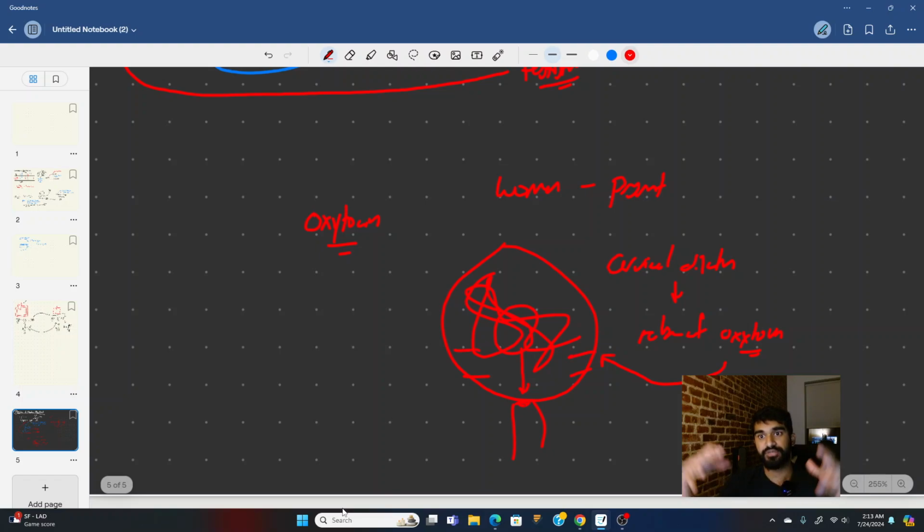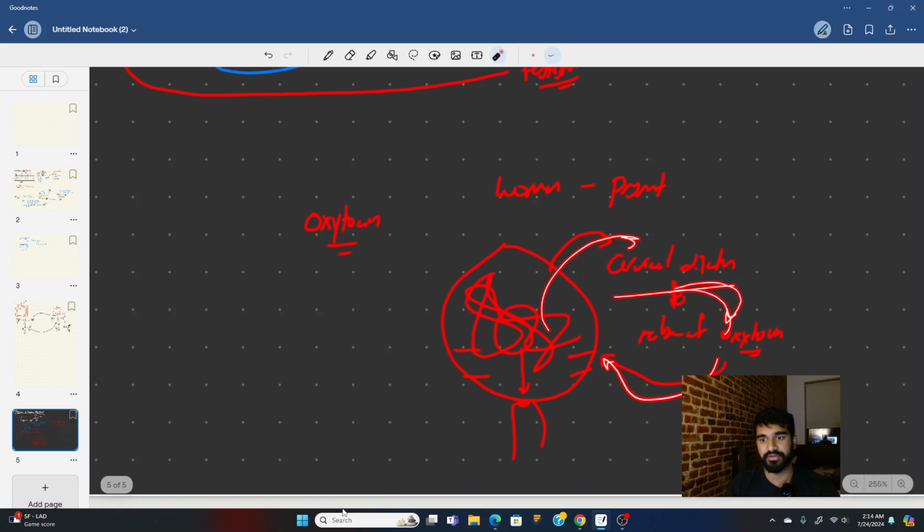And that muscle contraction pushes the baby down lower, and that leads to more cervical dilation, which leads to more oxytocin, which leads to more contraction, right? So cervical dilation leads to oxytocin, leads to contraction, leads to more cervical dilation, more oxytocin, more contraction, until the baby passes through the vaginal canal, the birth canal, right? And then finally when the baby's gone, this whole thing stops, right?